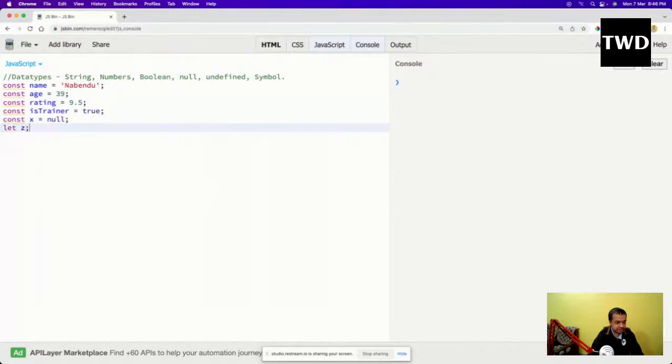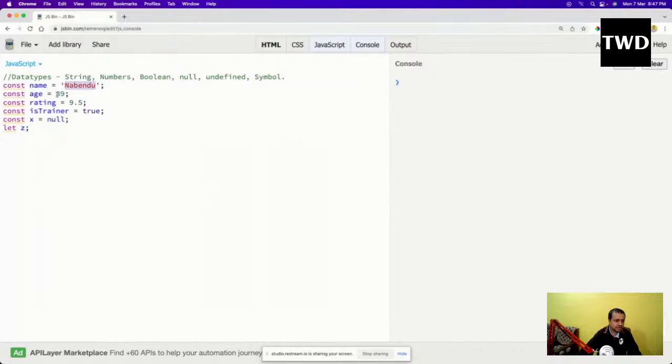Okay, so we have all these things. Let us understand from here. See, you are seeing const name equal to a value. I can use single quotes, I can use double quotes. There is another kind of quotes I will tell later on. So this is a string. And instead of const, I can use var and let also. As I told earlier, JavaScript is a loosely typed language, so whatever you do, the interpreter will decide. This is a string because it is in single quotes. If double quotes are used, it will also be a string. So this is how we declare a string.